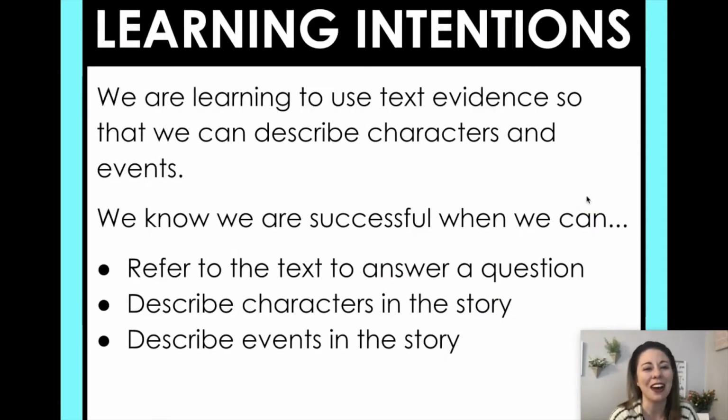So today we are learning to use text evidence so that way we can describe the characters and events in the story. Miss Wagers always talks about text evidence. You really want to make sure you look back from the reading to talk about the characters and the events. So we know we are successful when we can refer to the text to answer a question, describe the characters in the story, and describe events in the story. So we're going to keep it pretty simple today. Hopefully this will be a pretty smooth lesson for you.